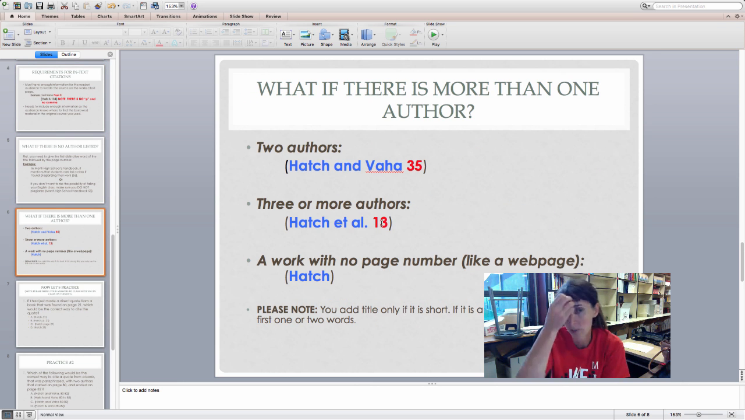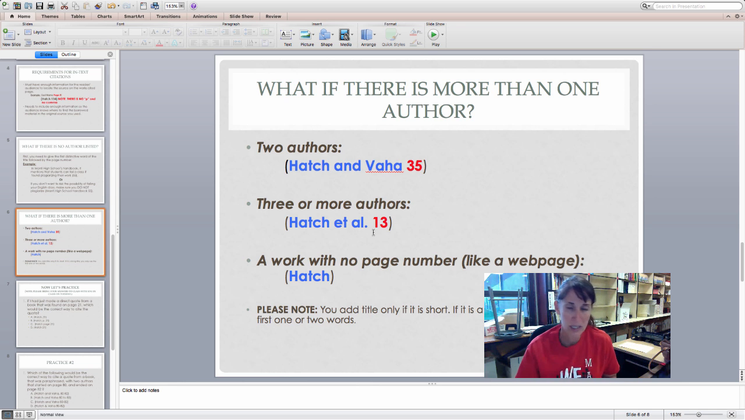Now back to two authors. Hatch and Baja, again we have 35 for the page number. Notice again there is not a comma, there's not a P, it's just the author's last names and the page number. If you had 3 or more authors, this is how you would do it. You would list the first author's last name plus the et al. and the page number. This tells you that there is more than one author.